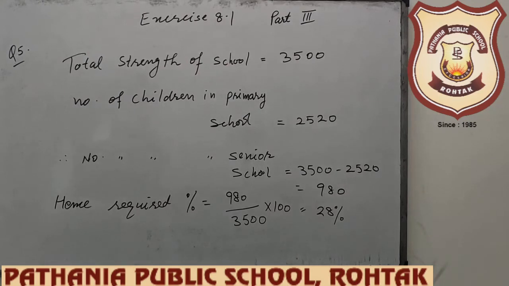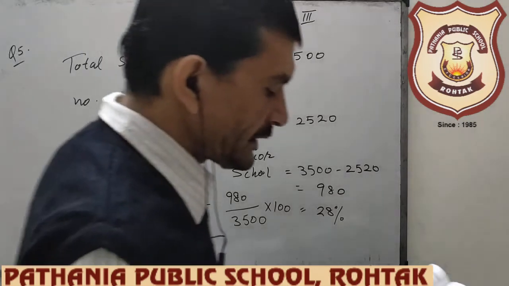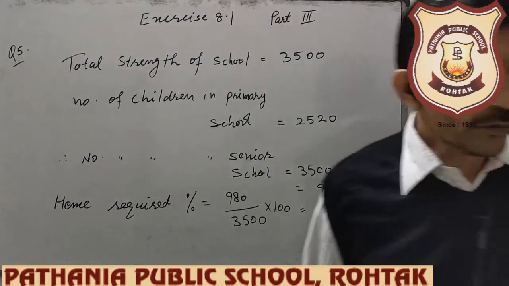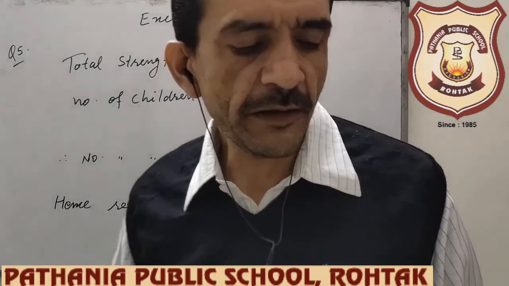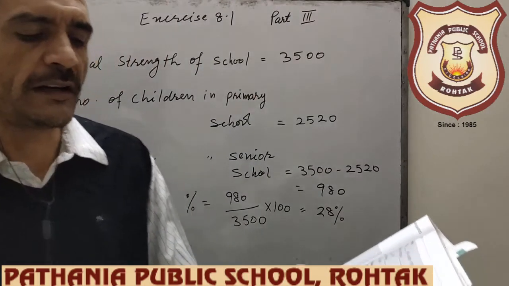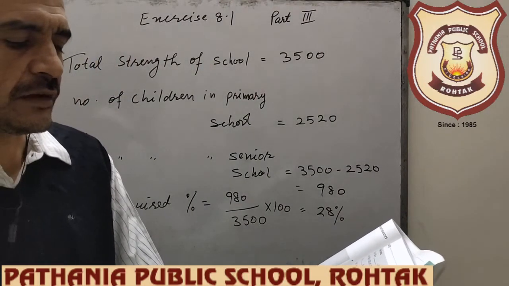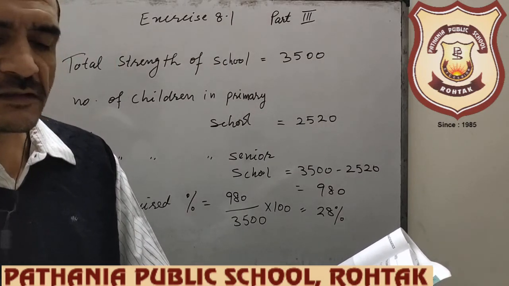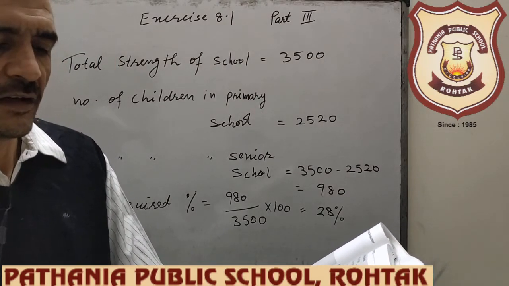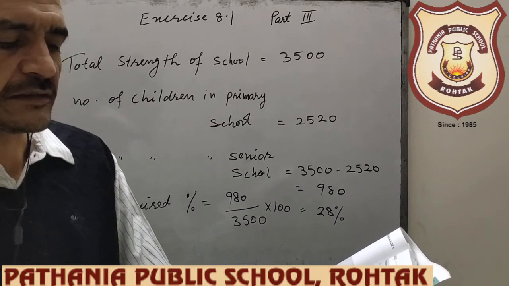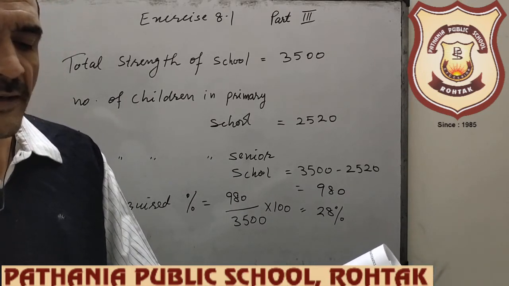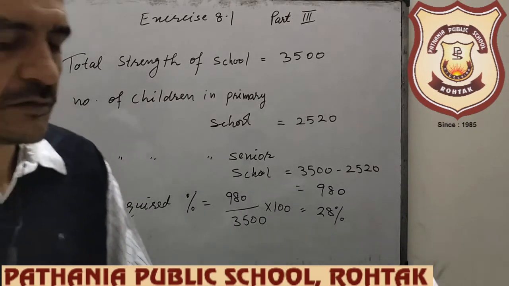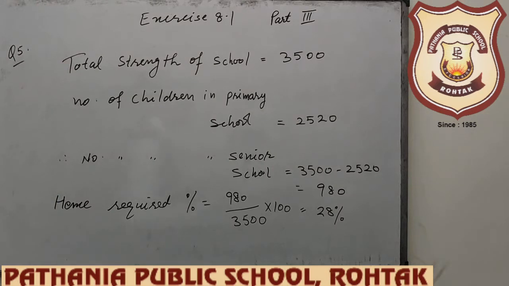Now question number 6, beta. The ratio of number of boys and girls in a school is 7:8. If the number of students in school is 2500, find the percentage of boys in school and the number of girls in school respectively. Ratio of boys and girls is given 7:8 and the number of total students is given. Find the percentage of boys and girls. So beta, I am doing it on the board. Take care.